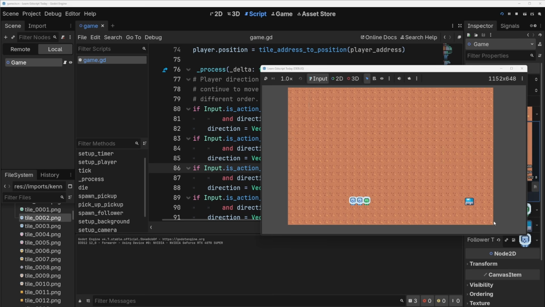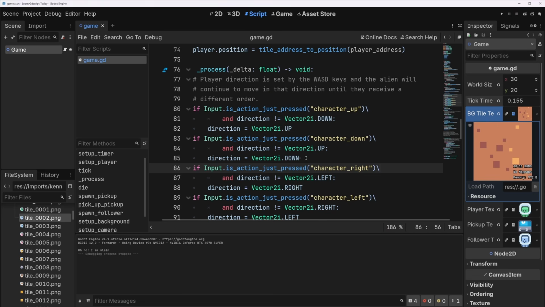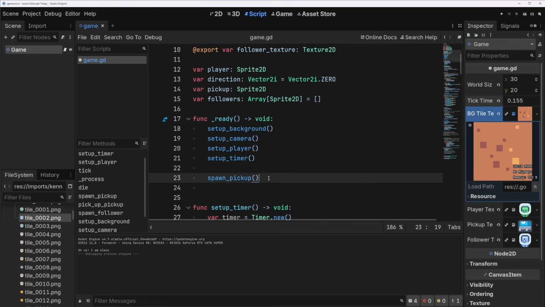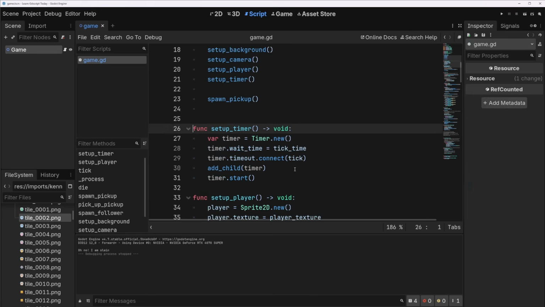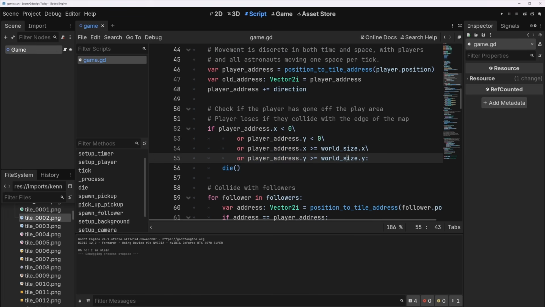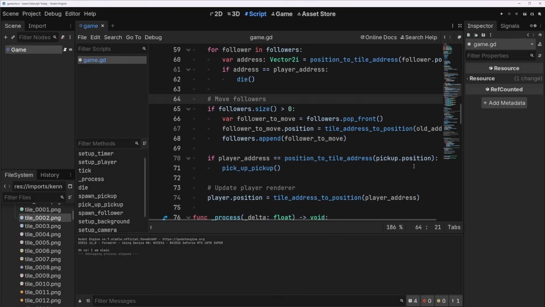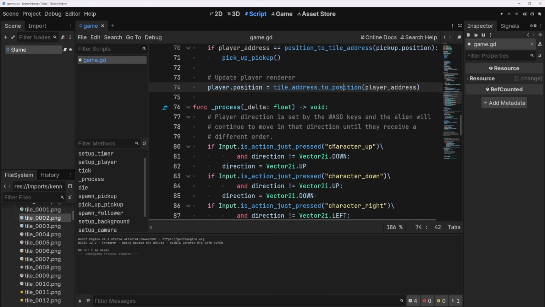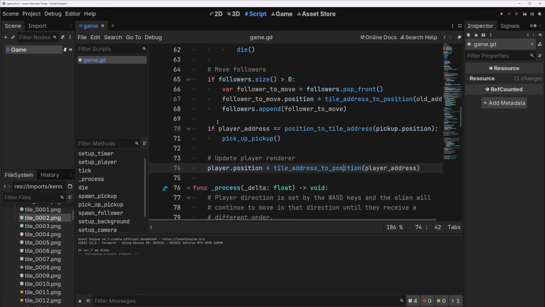Okay, let's have a last look at our spec here and see if there's anything else we need to do. Yeah, you can still do up, left, down to die instantly, but you have to do that on purpose. Okay, we set up our background, our camera, our player, our timer. We spawn a pickup. The rest of the logic is in our timer here, so that's in our tick. We move our player. We check if they are off the world. We check if they're colliding with a follower. We move all of their followers. We pick up something, and then we move them on the world. We change their sprite location. And other than that, everything just comes off of these functions.